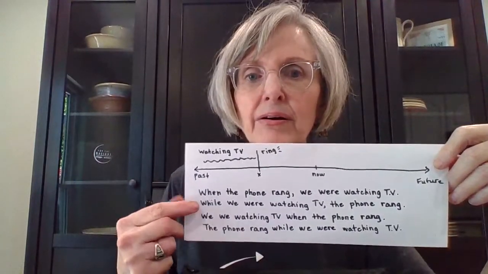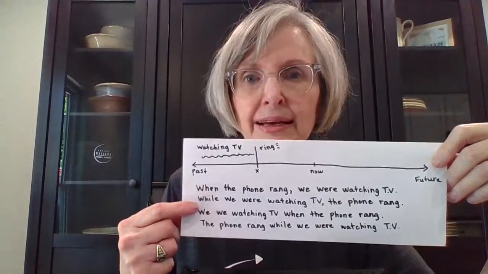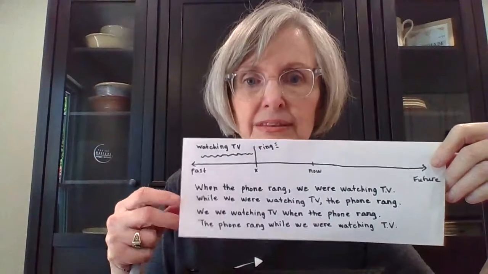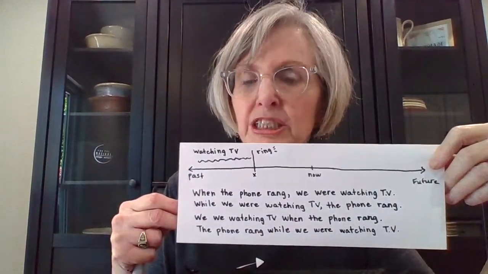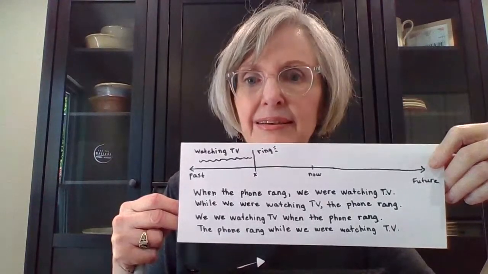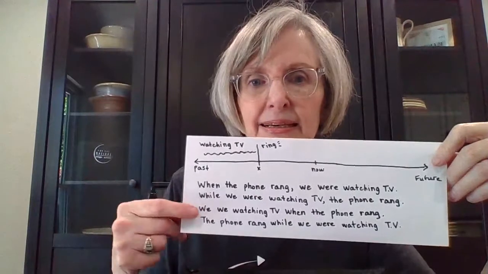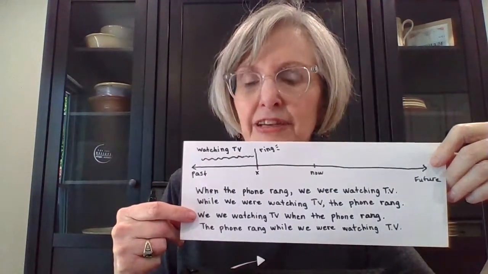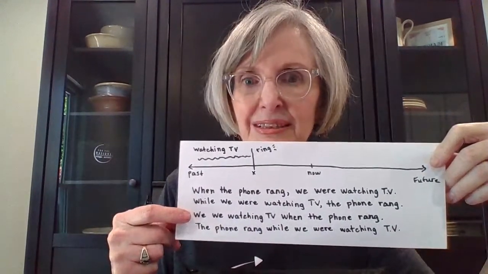Okay, now in this sentence it has the word while. When and while, you can use both of those in these sentences. While we were watching TV, the phone rang. Okay, here are two more. We were watching TV when the phone rang.